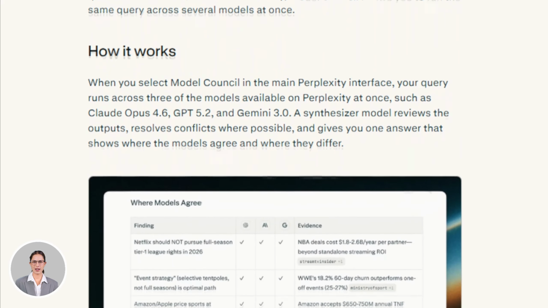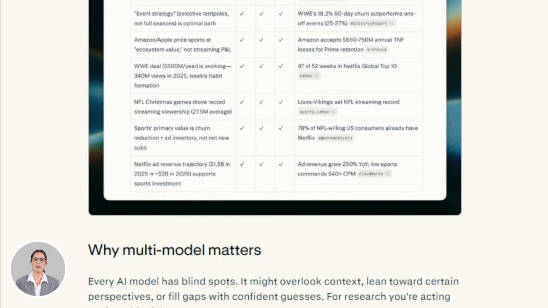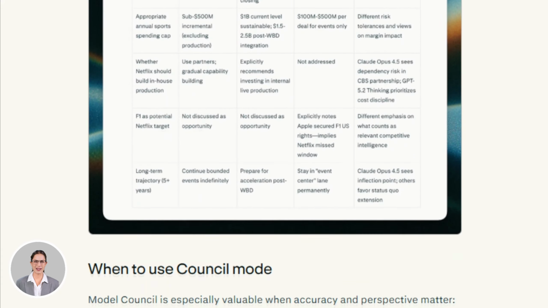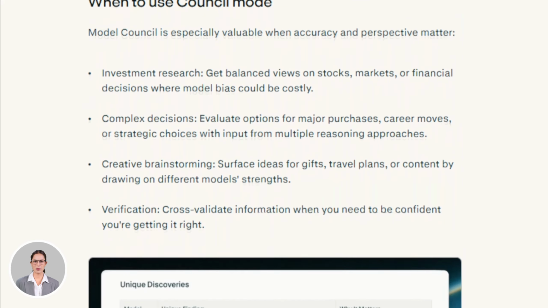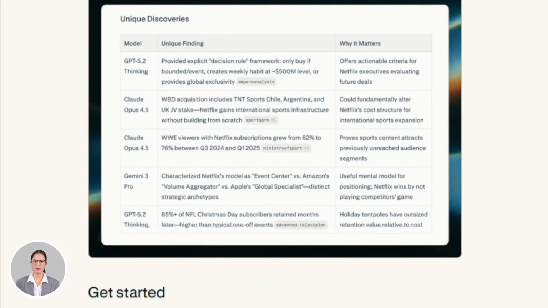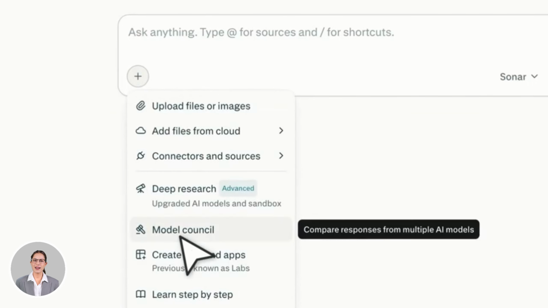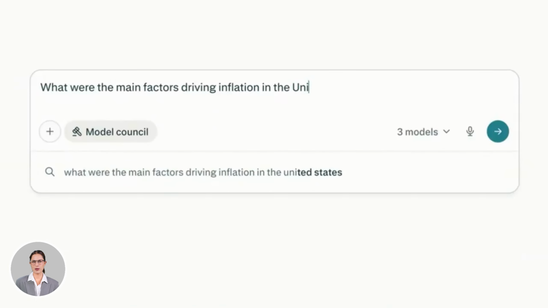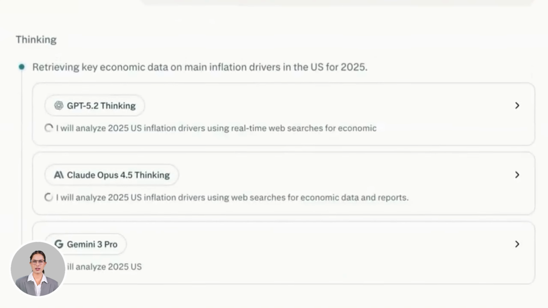They want to take the best parts of every frontier model available at any given moment. The question stops being which AI is best and starts being how do I use the right AI for the right part of the problem. Model Council makes that accessible without needing to be a developer or engineer. No infrastructure to set up, you just turn it on.